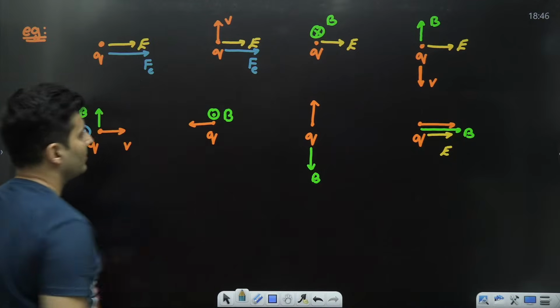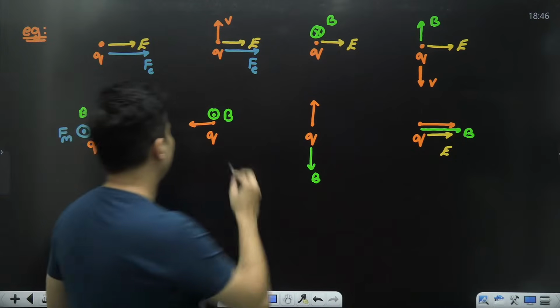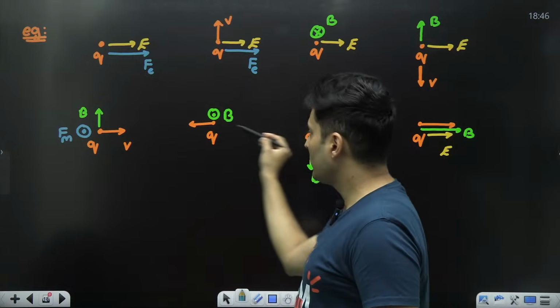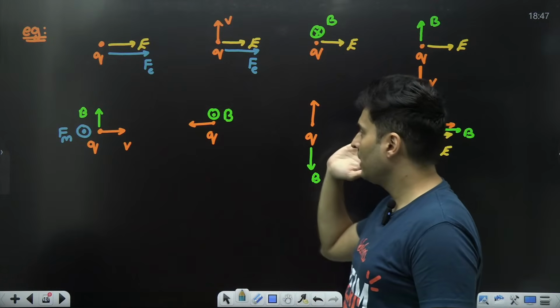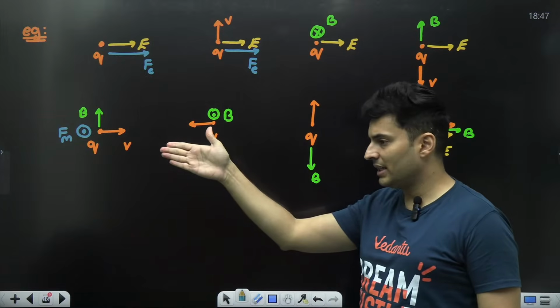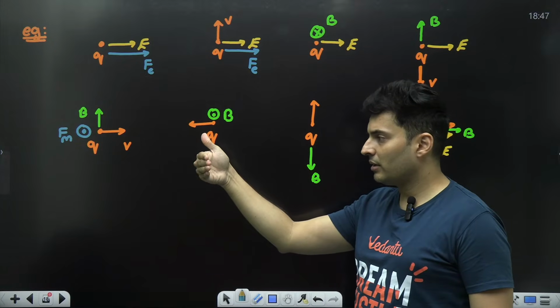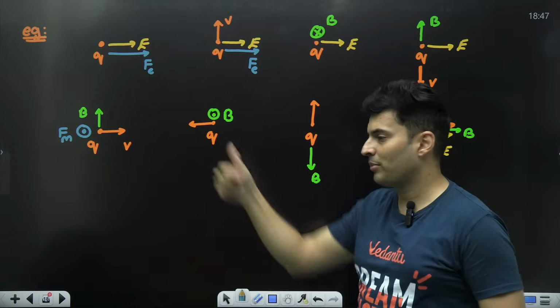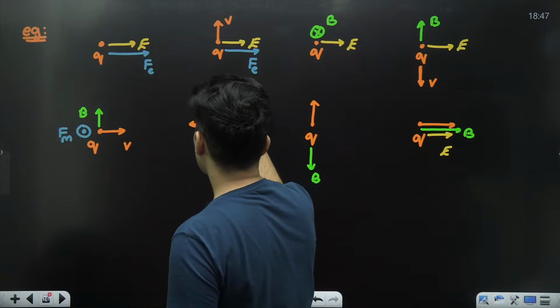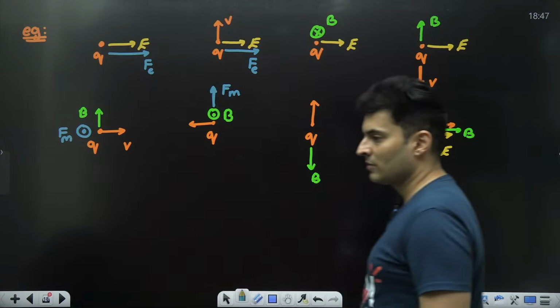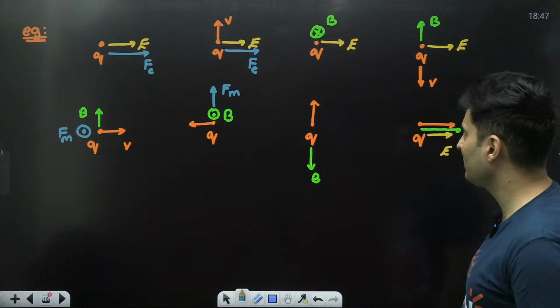Okay, next. Here, velocity is here, magnetic field is towards you. Use your right hand, point it in the direction of the velocity, slowly move it towards you. The thumb goes up. Hence, the force acting due to magnetic field will be in the upward direction. Just check this out. It will be upward direction.